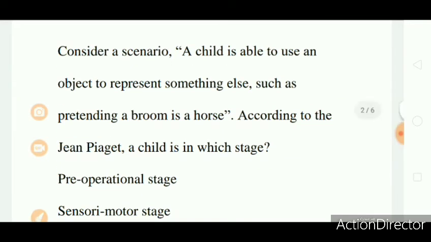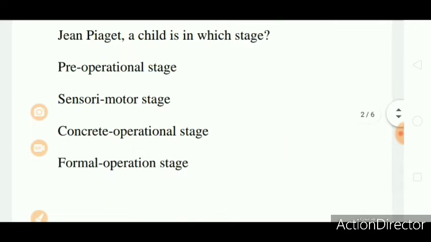Question 2. Consider the scenario. A child is able to use an object to represent something else, such as pretending a broom is a horse. According to Jean Piaget, the child is in which stage? Pre-operational stage, sensory motor stage, concrete operational stage, formal operational stage. The right answer is pre-operational stage.